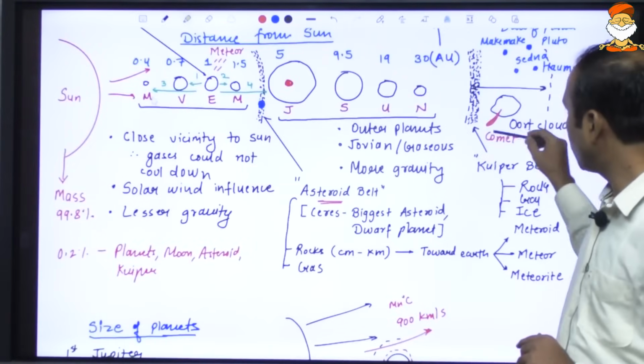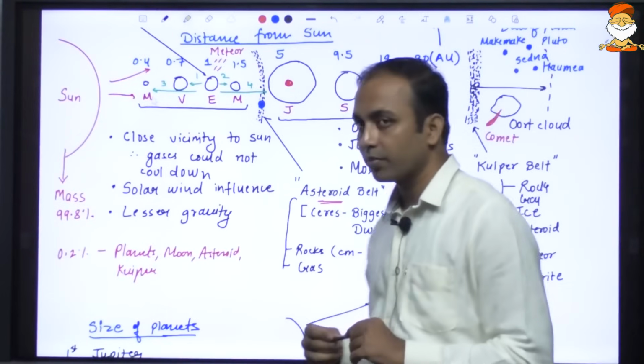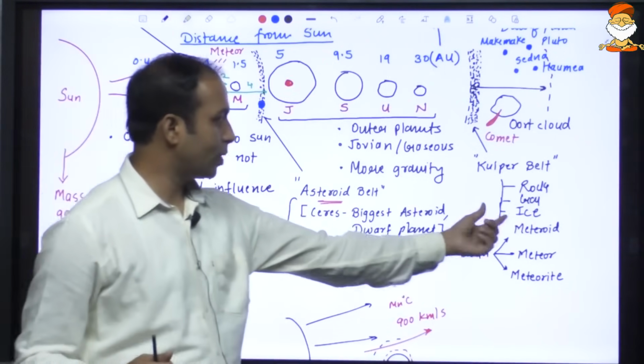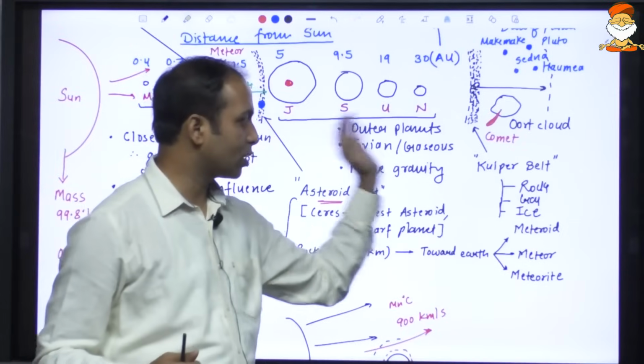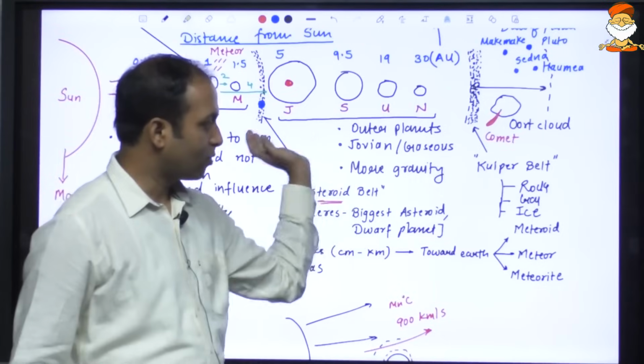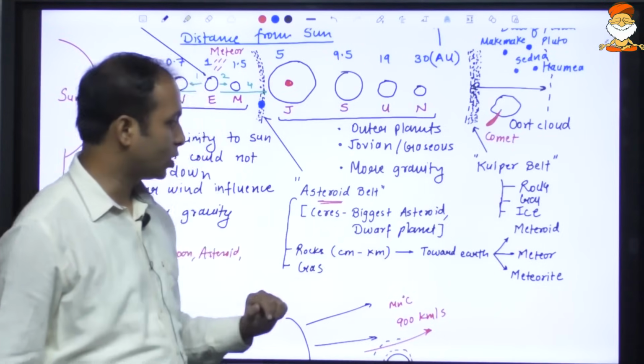Then the Kuiper belt also has rocks, dust particles, and ice crystals. So one difference between the asteroid belt and the Kuiper belt is that the Kuiper belt has ice because they are very, very far from the sun. The sun's influence is not much, so some of the gases are also there in ice forms.